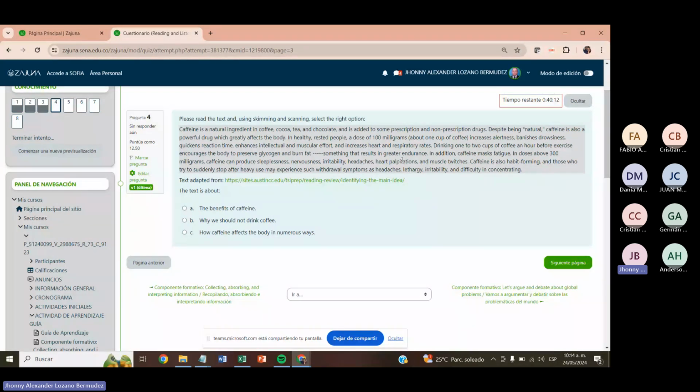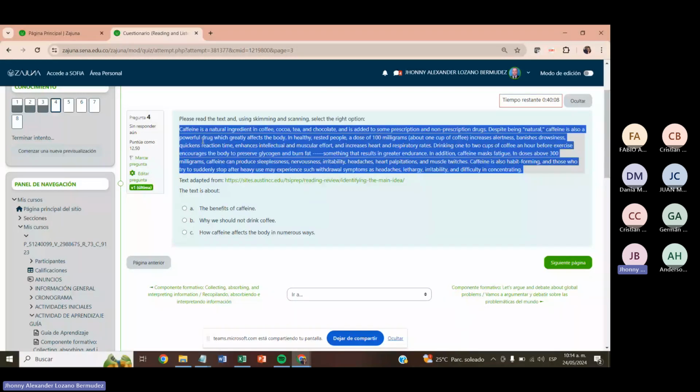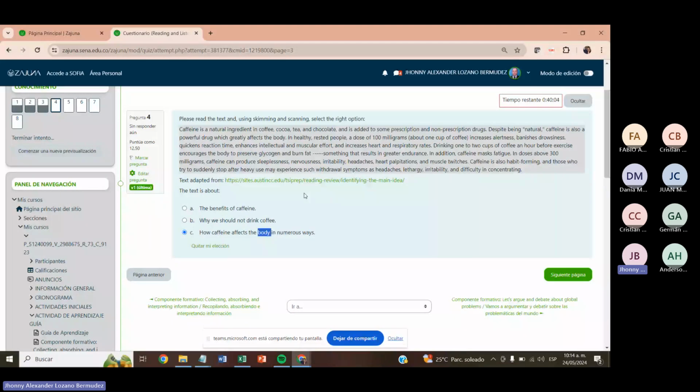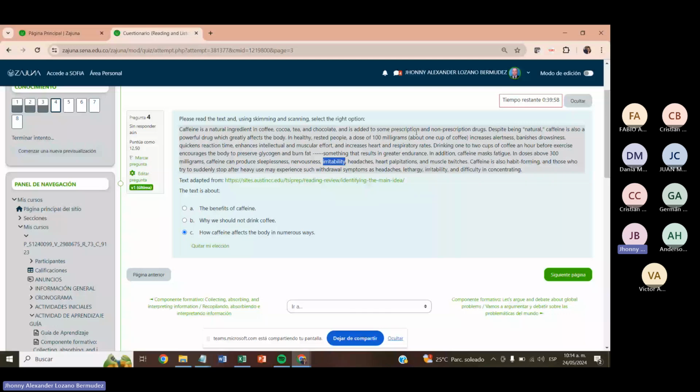So here it's talking about how caffeine affects the body in numerous ways, right? Look, heart palpitations, muscle twitches, headaches, irritability, but also alertness, banishes drowsiness, quickens reaction time, enhances intellectual and muscular effort. So it's talking about how caffeine affects the body in numerous ways. The benefits of caffeine? No, because it talks about some undesirable side effects that the consumption of caffeine may have. Next question.